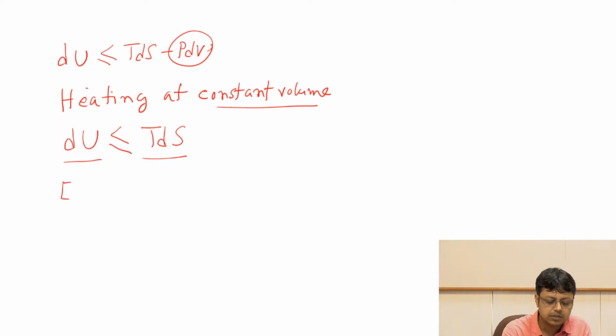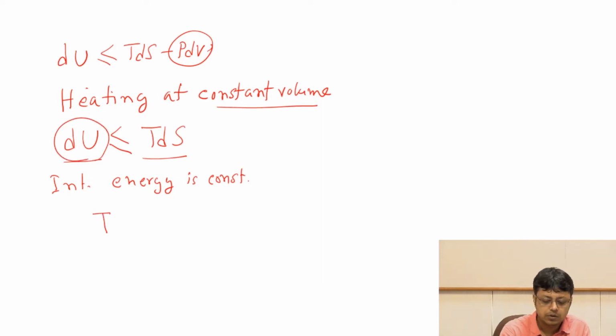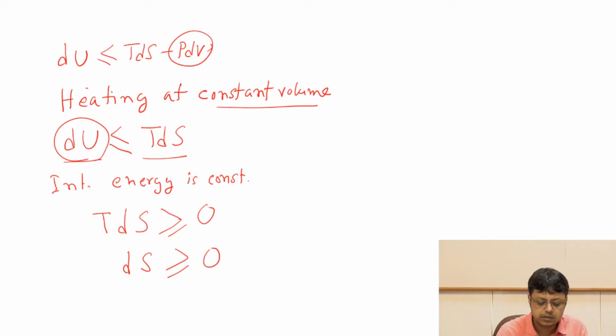So if we make this condition that the internal energy is constant, then we'll have the condition that dU is 0, which means the condition for spontaneity will be dS greater than or equal to 0, because temperature is constant for constant U, because we already made two constraints.